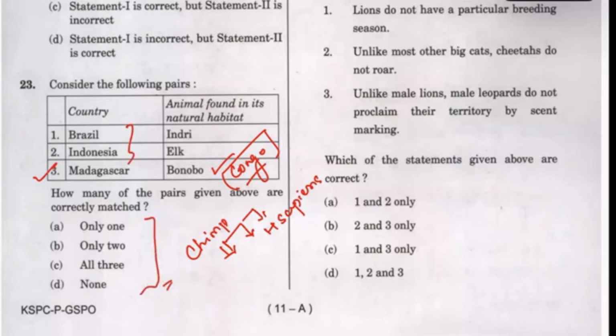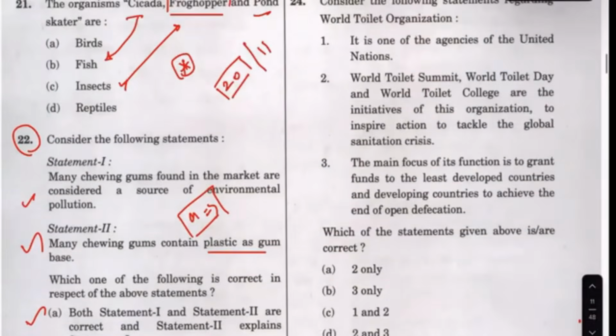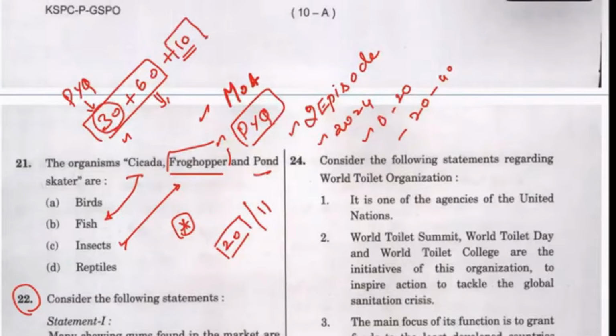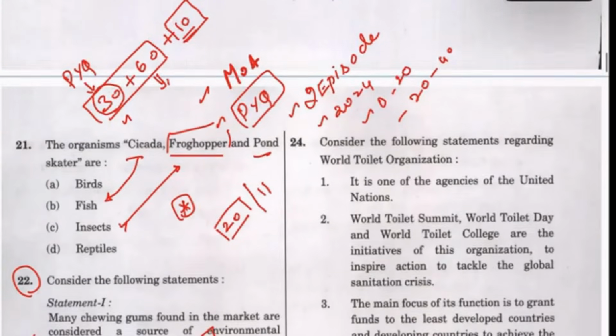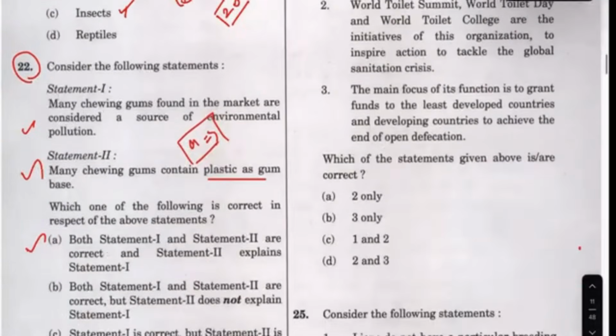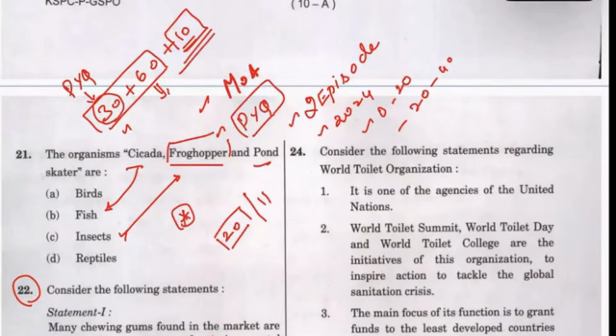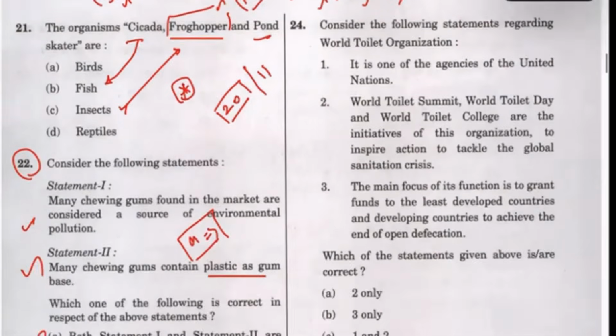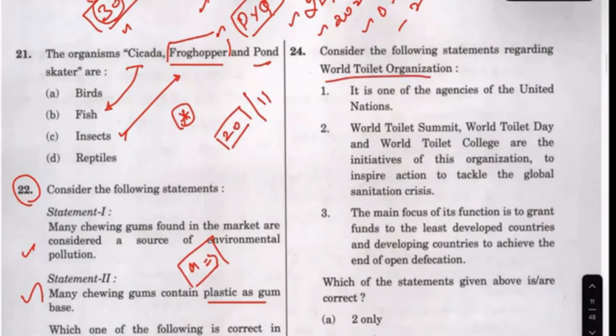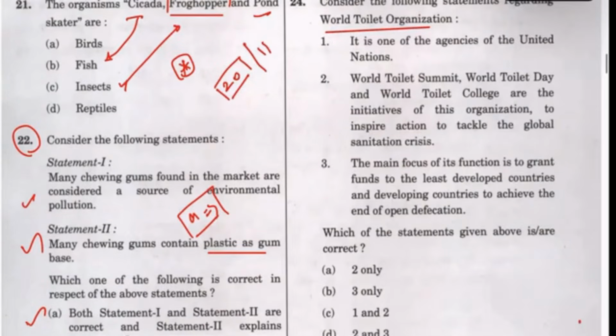I'm going to stop here and say that when questions are like 1 only, 2 only, or 2, 3 only, this is something that you should actually consider in the question paper. If you are sure, you go for it. Otherwise, we have this ample space of 10 questions where we can place them. But how you place them and what questions you place should be after the final completion of one round of question solving. Now see the next question. World Toilet Organization, which of the following is correct? It is one of the agencies of the United Nations.